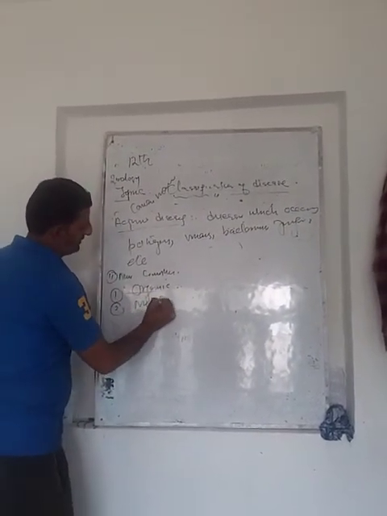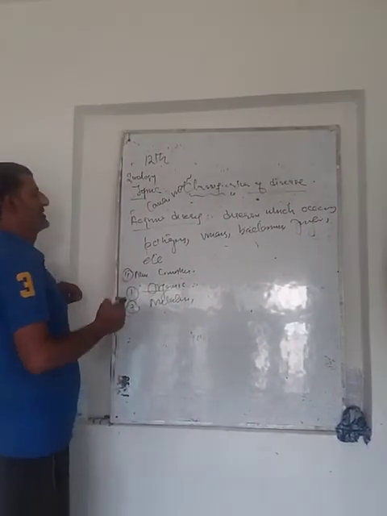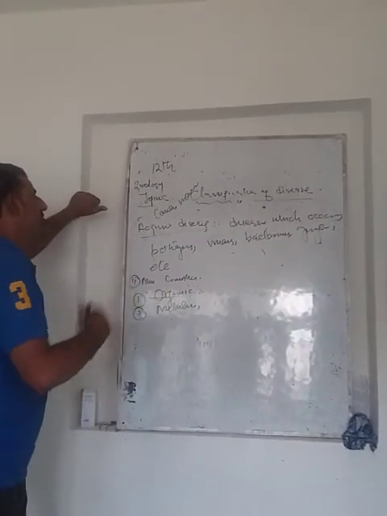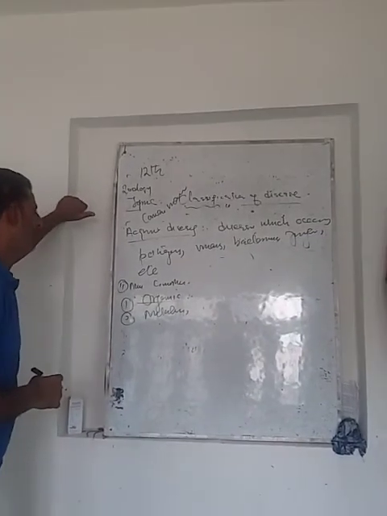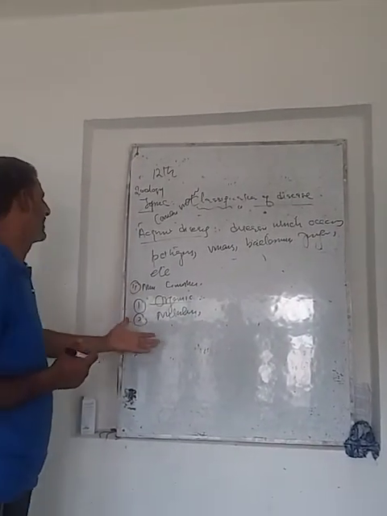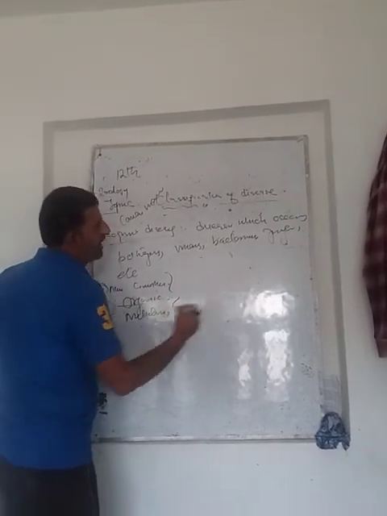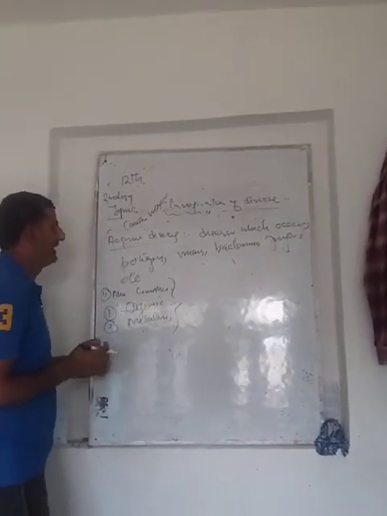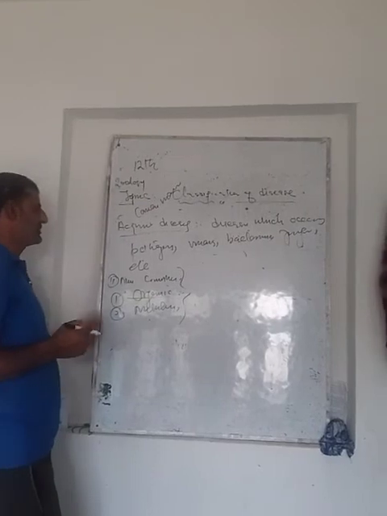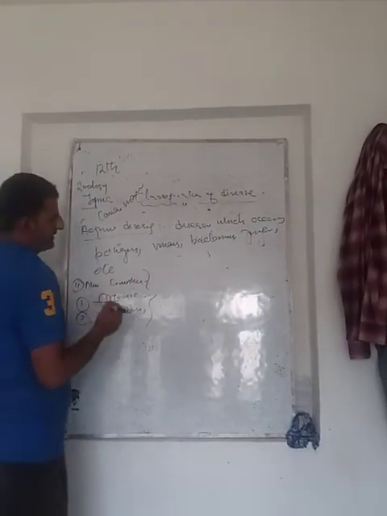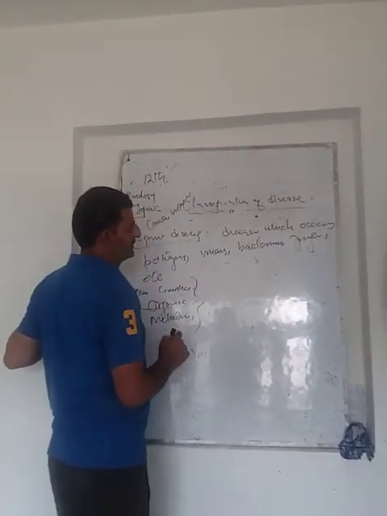The second one is nutritive. For example, any excess or deficiency, for example, deficiency of iodine, deficiency of vitamins, deficiency of minerals, deficiency of carbohydrates, deficiency of essential nutrients, which are necessary for the body for a balanced diet. If there is any excess or deficiency of anything, we can create a disease that we call the nutritive disease.